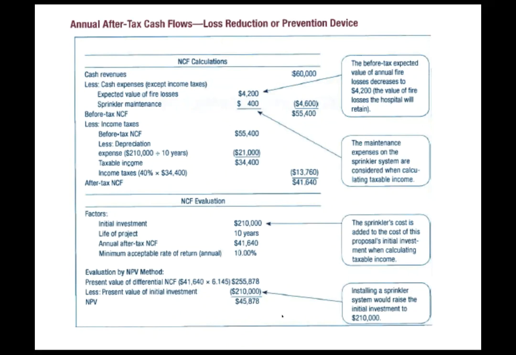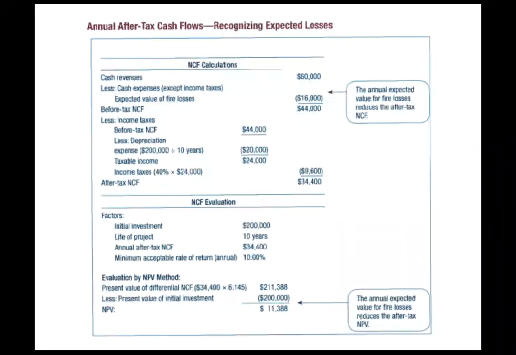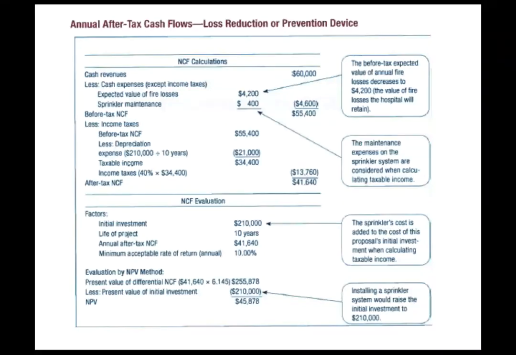And we can show that by adding the sprinkler system, it reduces our risk of potential fire. Essentially, by having the 210,000, we actually have a net present value of $45,000 compared to our 11,388. So over a period of time, doing the sprinkler system does have a much larger savings, to be able to install that type of system. So that's how you want to do these problems. There's plenty of practice that you're going to find on the website in the supporting materials, and I encourage you to take a look at those as well.